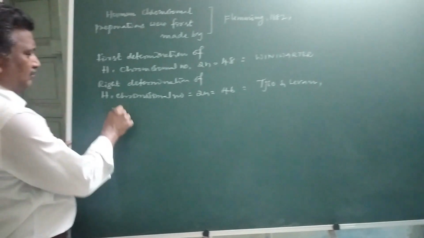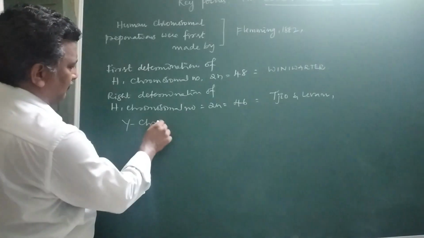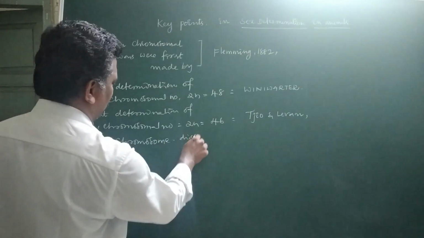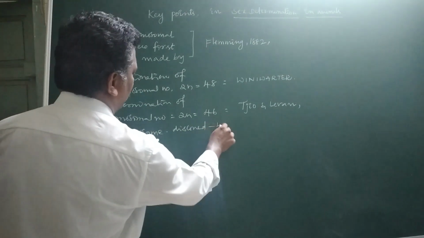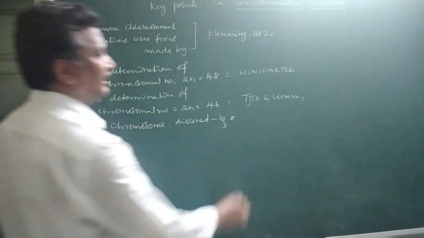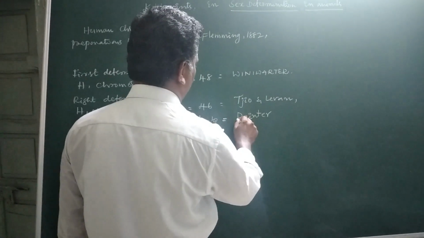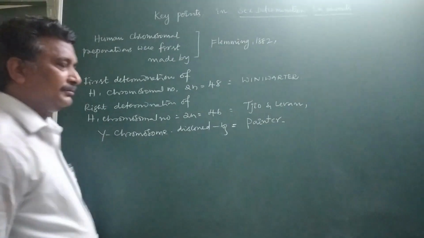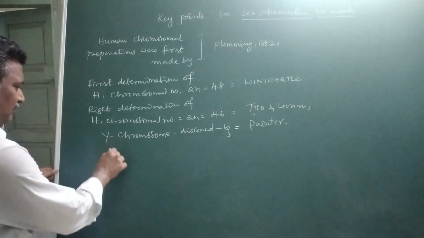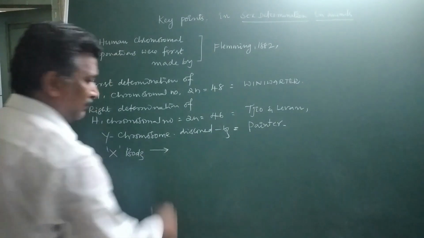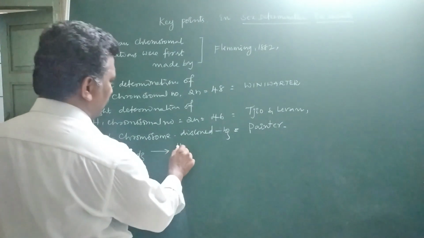Y chromosome discovered by Painter. X body, that word was given by Henking.